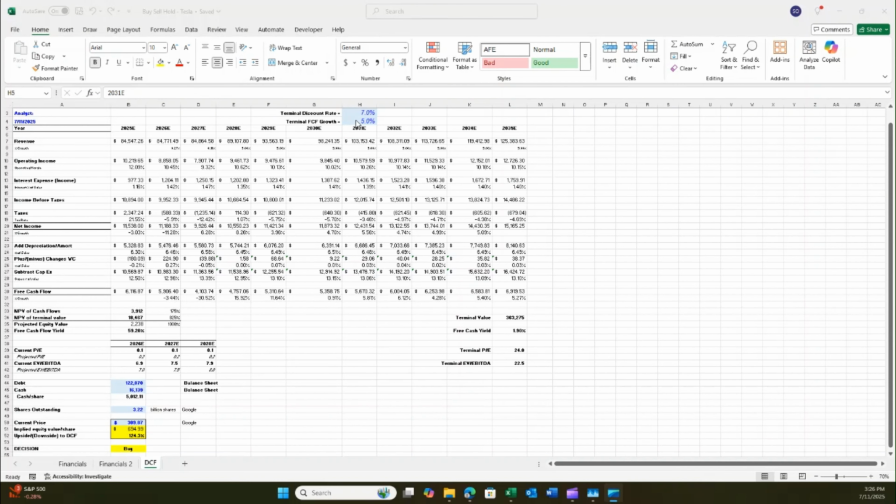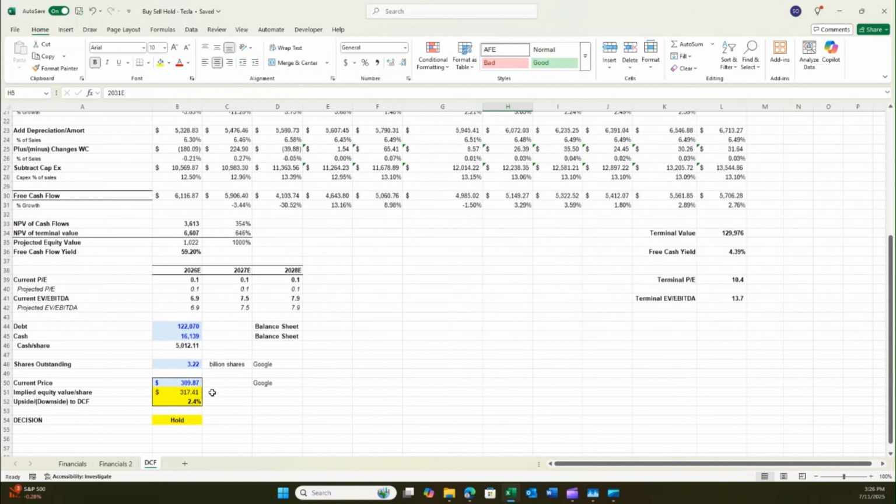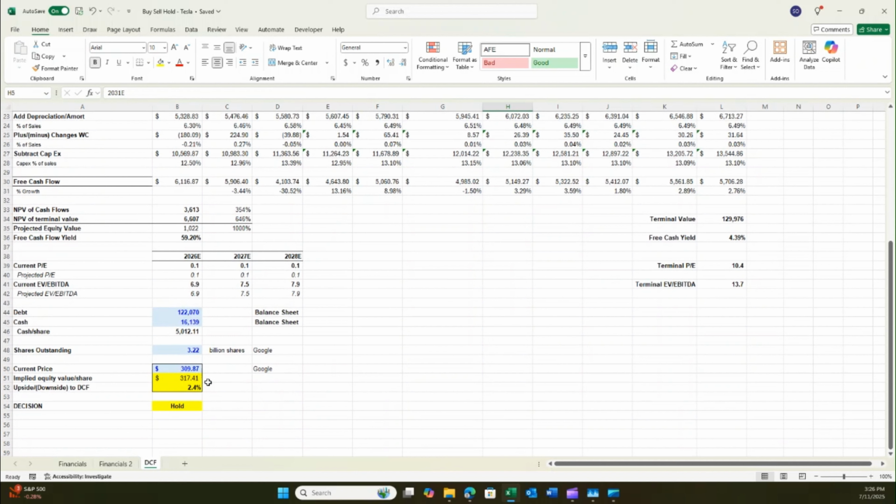I think we're going to end our analysis with the numbers I'd originally put in here. So the 7 and 2.5. And so like I said, that'll give us an implied equity price of 317, just above what it's currently at. Could be a hold for now, but of course with Tesla, who knows?